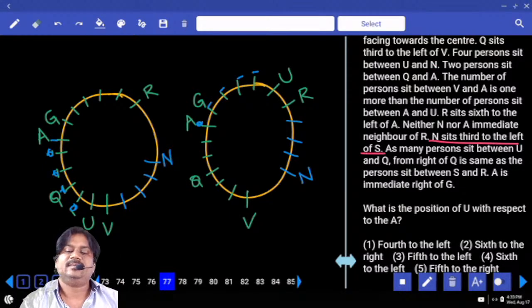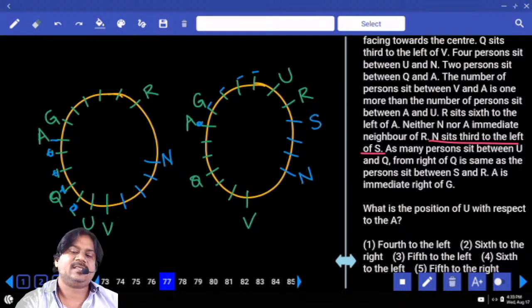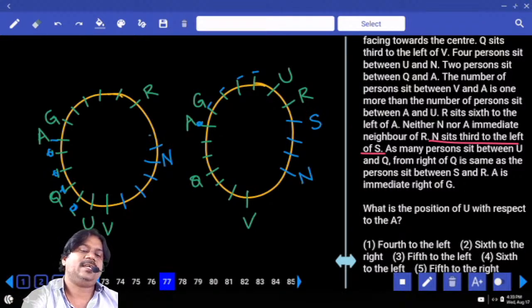Do we have any information between N and S? N sits third to the left of S. What is the reverse information? If we convert S to N: N sits third left of S, so S sits third to the right of N. Is it the place of S? Yes or no? First right, second right, third right. Is it the place of S?